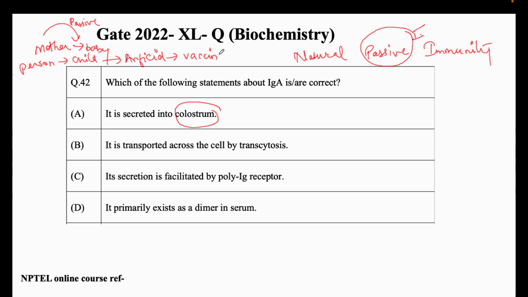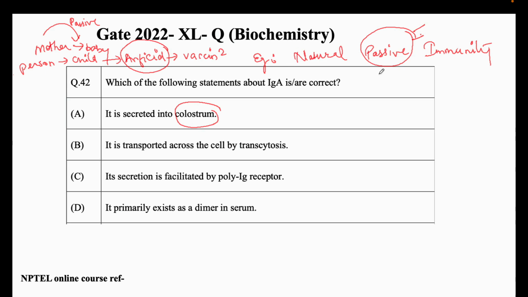Many children undergo vaccination. That is from a different person, or it is developed through an antigen, and then it is injected to a child. So it is made artificially, right? So vaccination is an example of artificial passive immunity. But when a mother is feeding the baby, the milk contains IgA antibody, and that is an example of natural passive immunity.